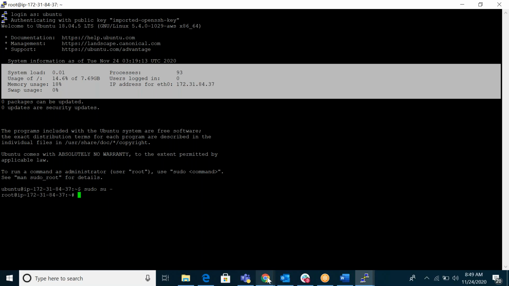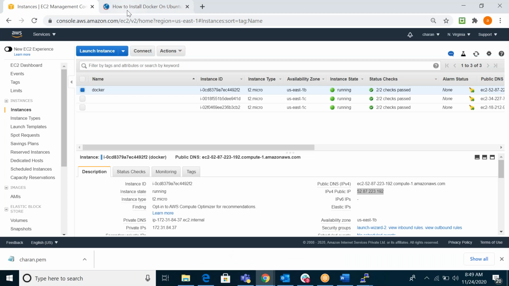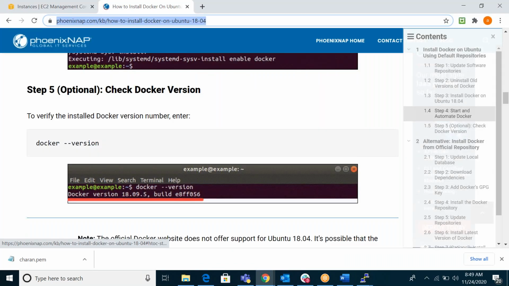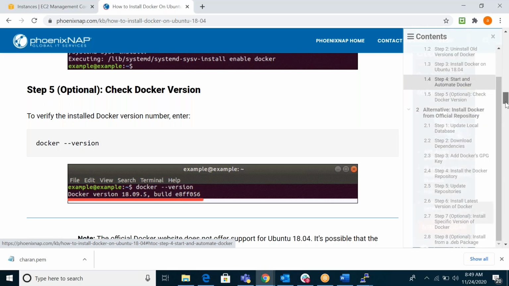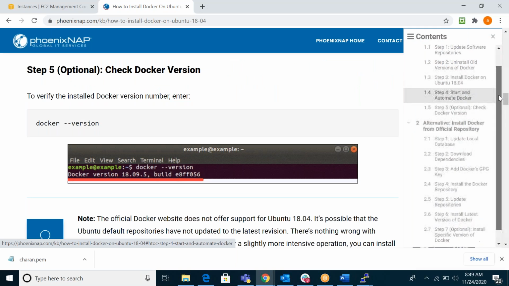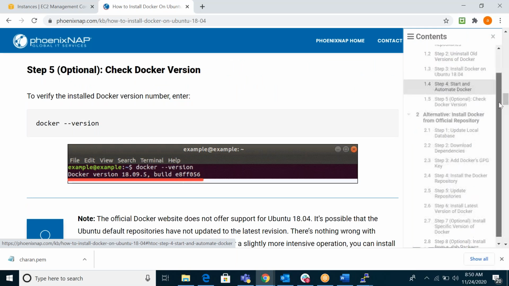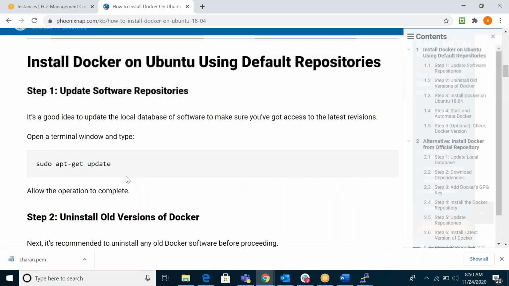I will install Docker now. Just 5 minutes. I think I sent you this link. If not, I'm sending this link again. You can see there's a lot of information. You can save it somewhere. In this link, on my right-hand side, you can see all the topics here. Just save that link, it will help.